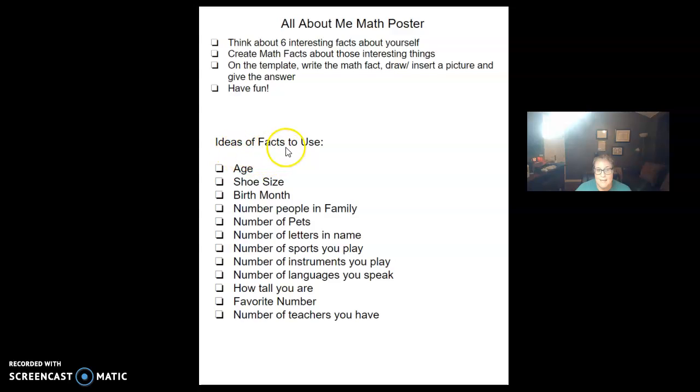Remember, here are different ideas for things that you can tell us about. You can tell us your age, your shoe size, your birth month, the number of people in your family, the number of pets you have, the number of letters in your name, the number of sports you play, the number of instruments you play, the number of languages you speak, how tall you are, your favorite number, the number of teachers you have, or if you want to do something different, that's completely fine also.